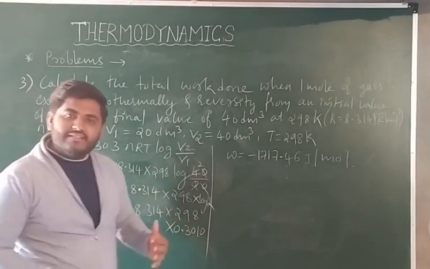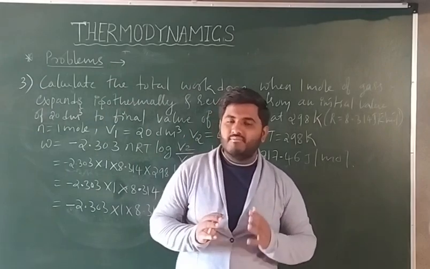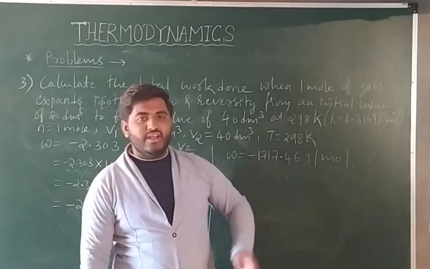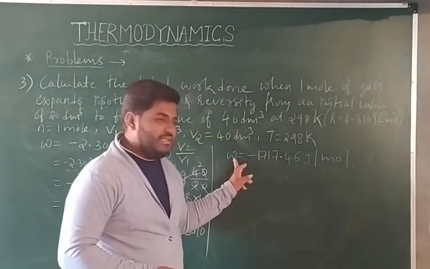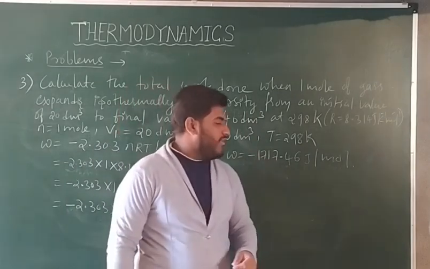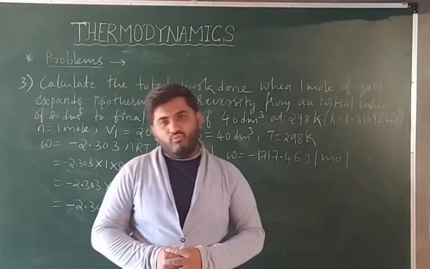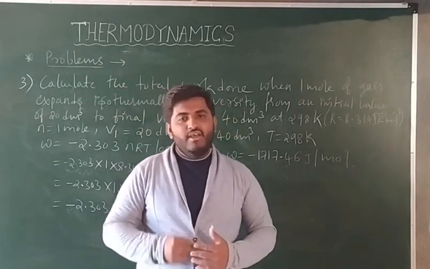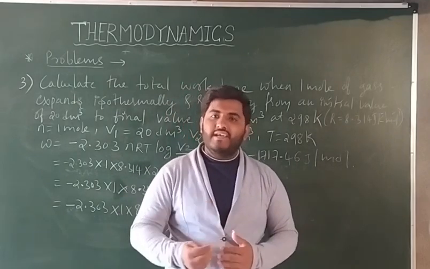So minus sign indicates that work is done by the system, not on the system. Work is done by the system. Therefore the total work done by this reversible isothermal process is given by W is equal to minus 1717.46 joule per mole. I hope you understood. This is the third example. So remaining examples and remaining part we will discuss in the next class.